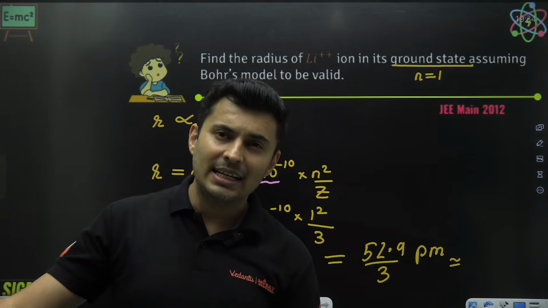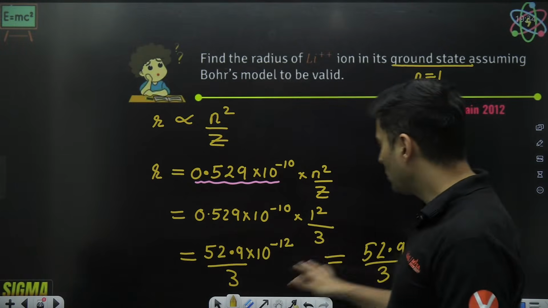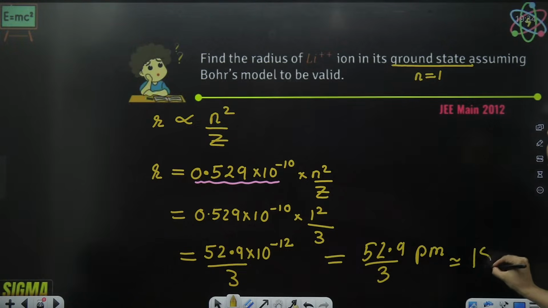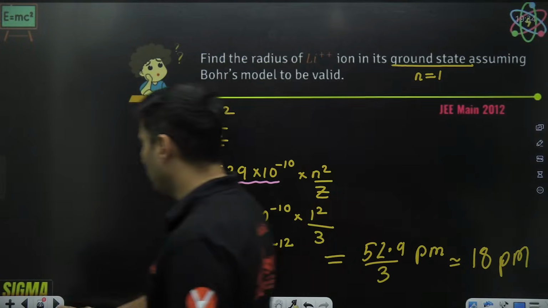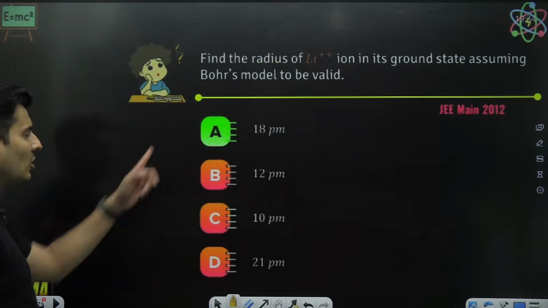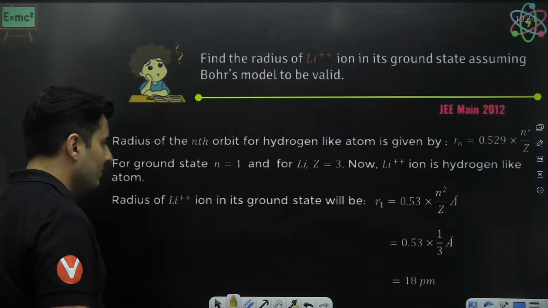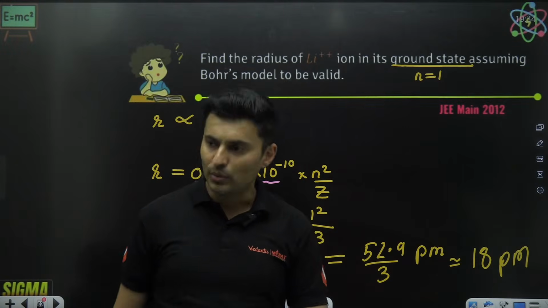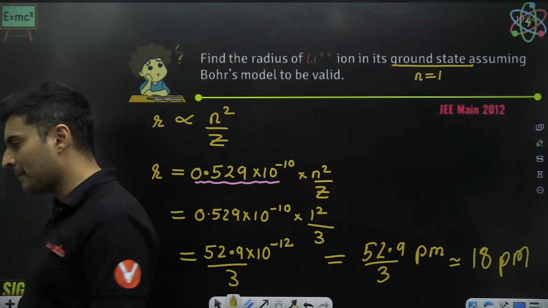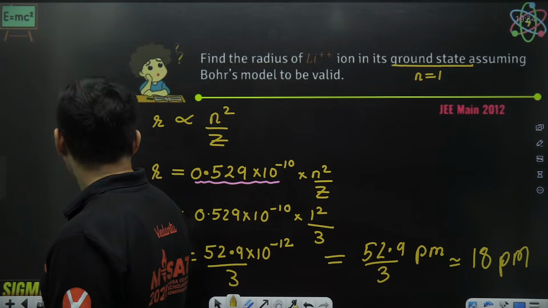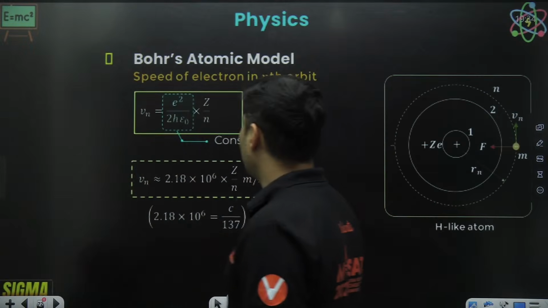18 2s are 36, 18 3s are 54. So the closest answer is 18. It is not exactly 18, but the closest answer, I would say, is 18. So that's why the answer is option A, 18 picometers. Is that clear? Very good. Option A. Awesome. Let's go to the next one.